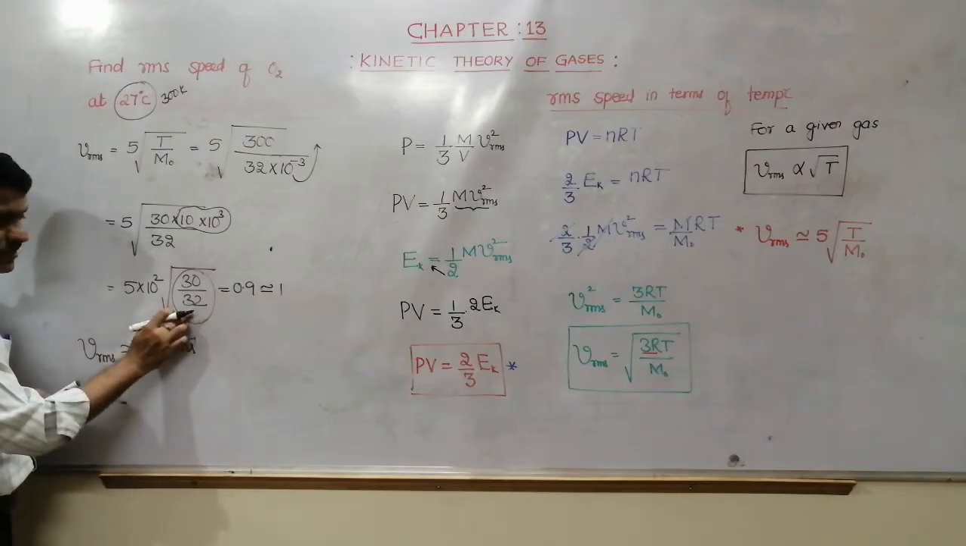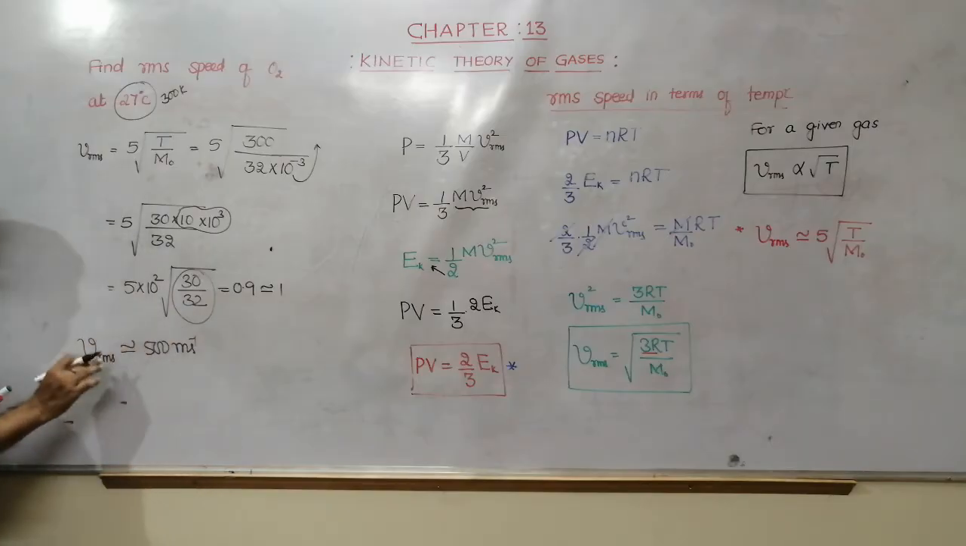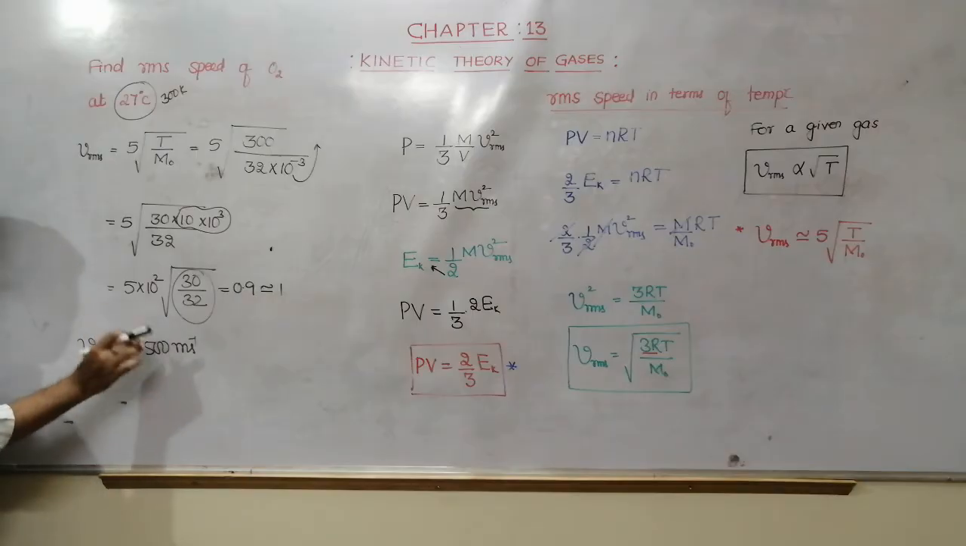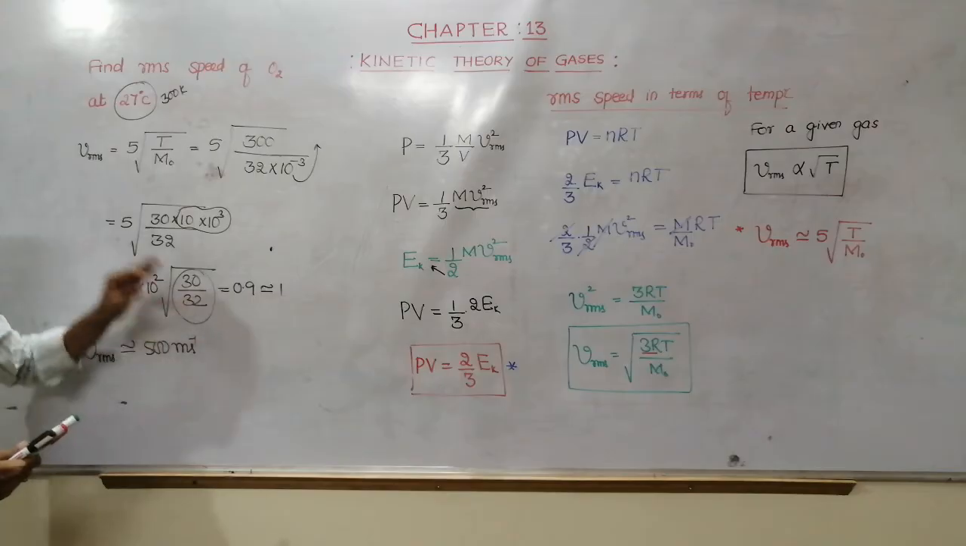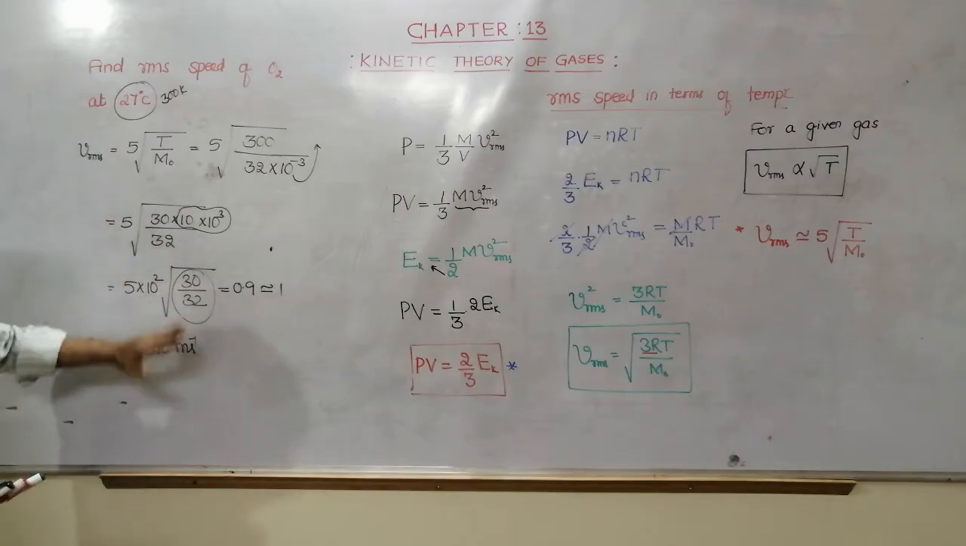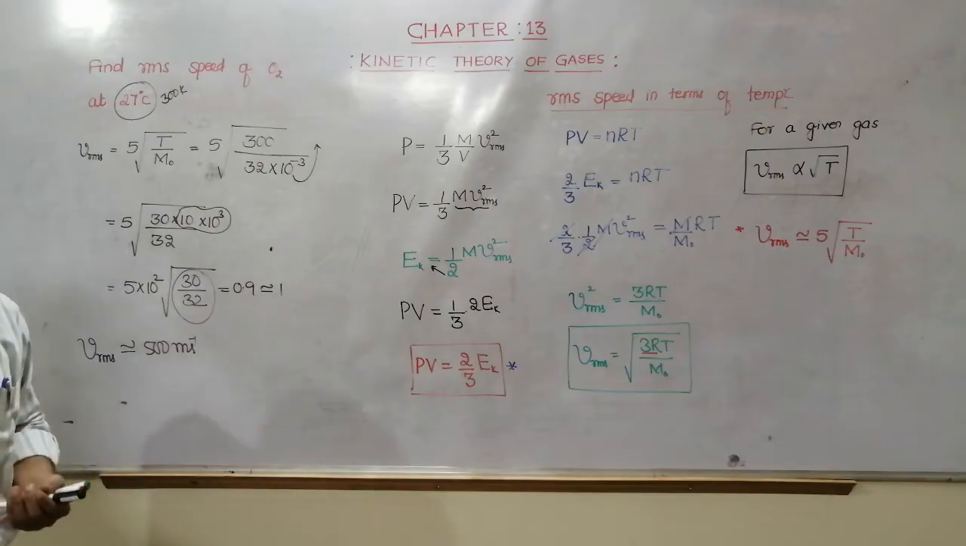You know that it is just less than 1. Therefore, the actual value of VRMS is just less than 500. It is less than 500. If you calculate with the calculator, it is around 484 something. Okay, this is one question.